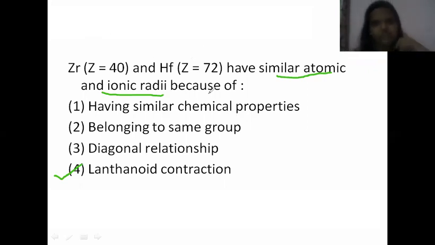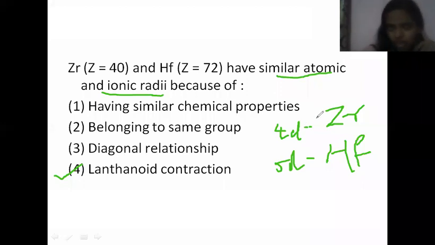Lanthanoid contraction. See, zirconium and hafnium belong to the same group, it is correct. But you know, zirconium and hafnium are not F block elements, they are D block elements.